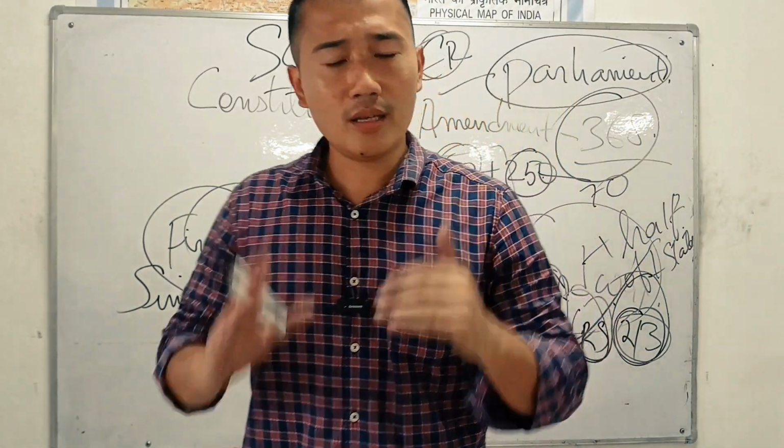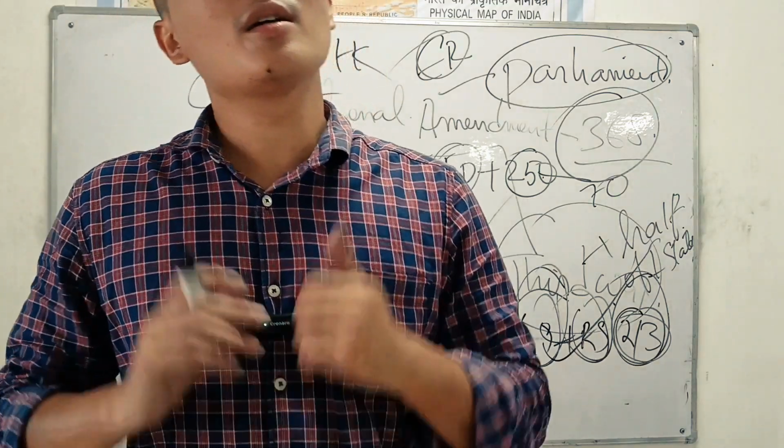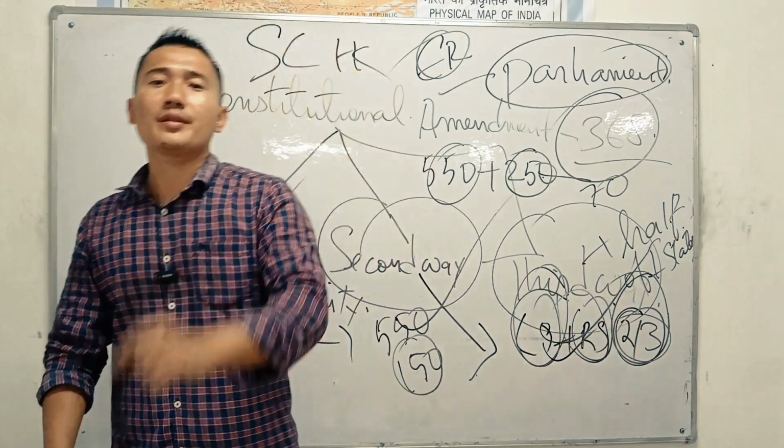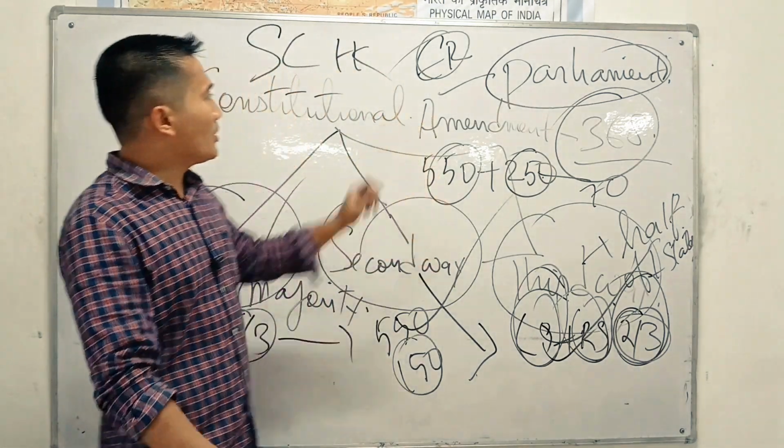Plus, it is the Parliament who can change the Constitution under Article 368 of the Indian Constitution, where we need the support of a two-third majority.